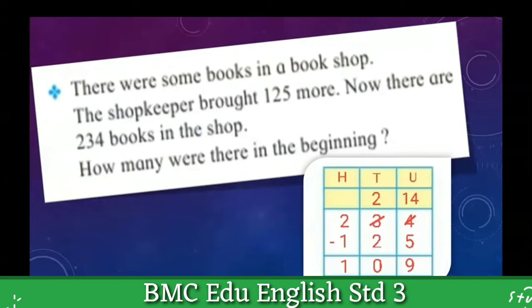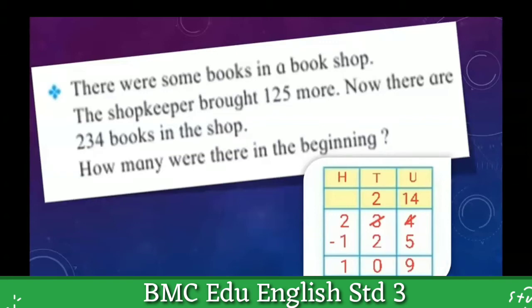How many were there in the beginning? So students, here we have to keep something in mind: there were already some books in that bookshop, and then the shopkeeper brought 125 more.